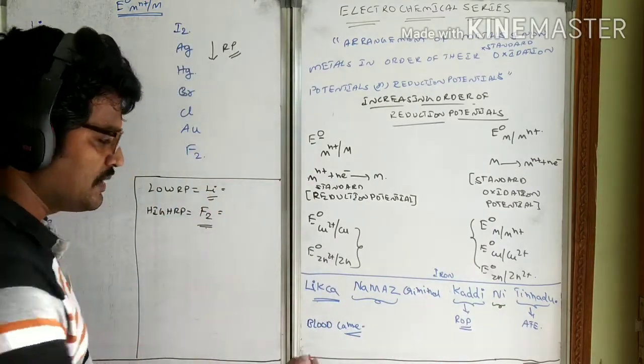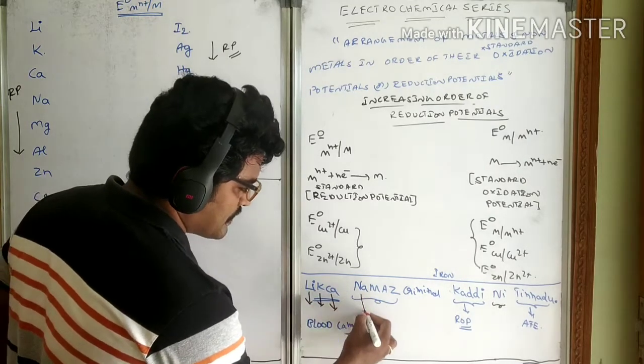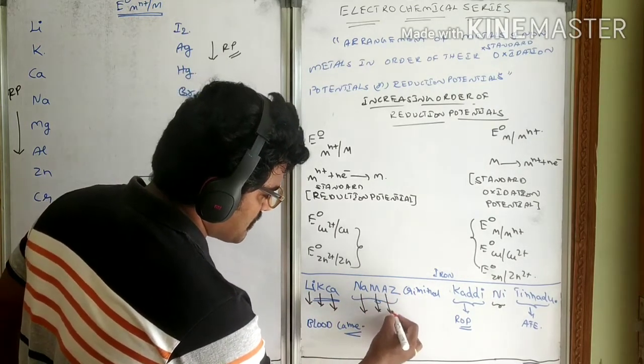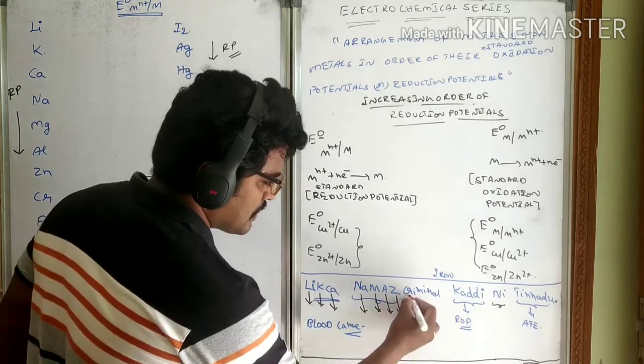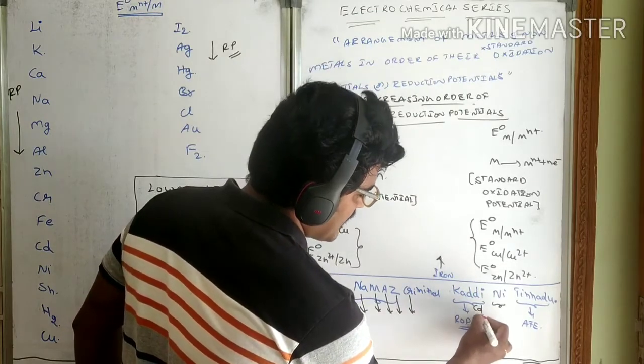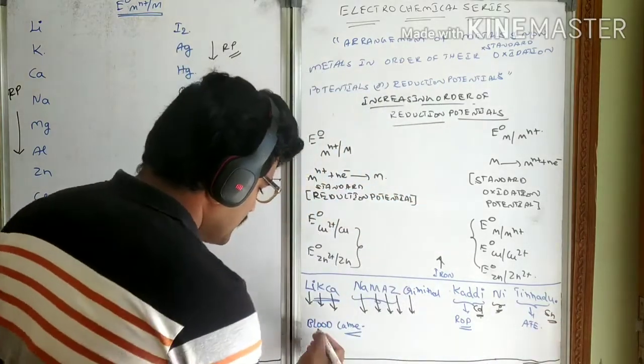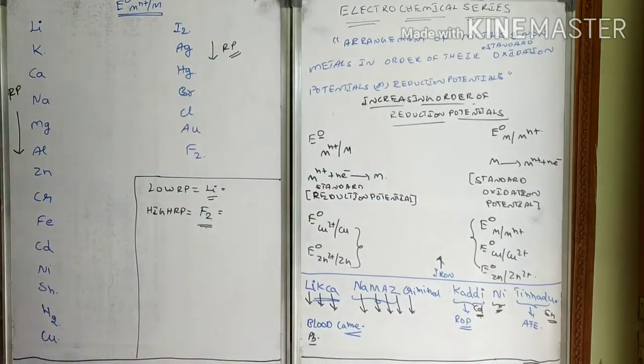Now let us see what this represents. Lithium, potassium, calcium, sodium, magnesium, aluminium, zinc, chromium, iron, kaddi. Kaddi means you can have cadmium, nickel, tin, and lead will come. Up to here we have correlated lead, and hydrogen is a reference element which has 0 RP value.